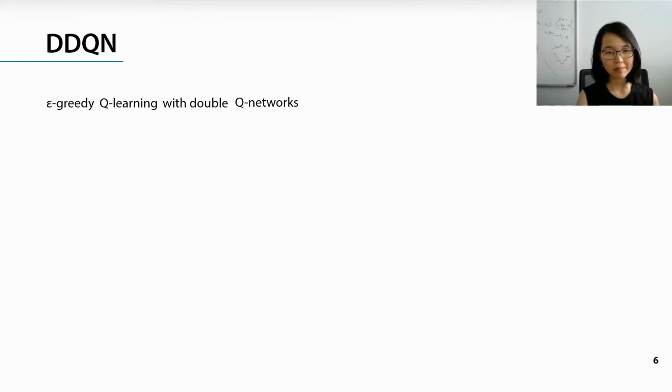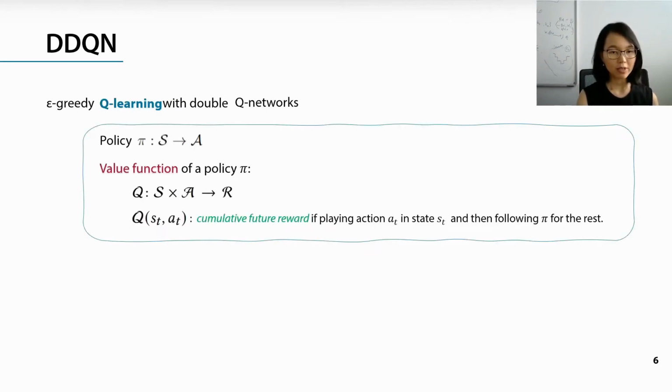DDQN can be seen as a combination of an epsilon-greedy Q-learning method with two Q networks. A Q-learning method is a method that focuses on learning a function called the value function or the Q function. And a value function Q of a policy will receive two inputs, a state and an action. And the function will tell us what is the cumulative future reward the agent will receive if it plays that action at that state and then follows the given policy for the rest of the run.